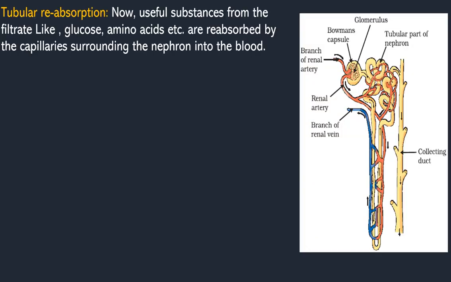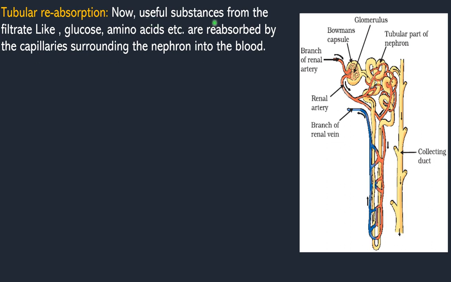So students, after glomerular filtration, the next step in the mechanism of urine formation is tubular reabsorption. When the filtrate enters the tubule of the nephron, these tubules are surrounded with a large number of blood capillaries. These blood capillaries will reabsorb the useful materials like glucose, amino acids, and some salts or important minerals from this filtrate. That is called tubular reabsorption.